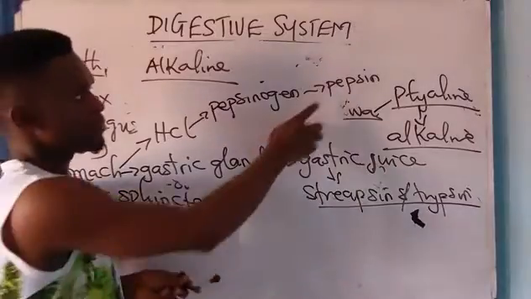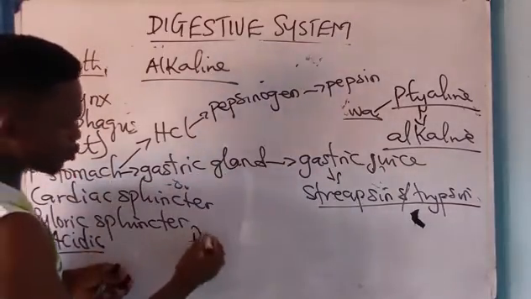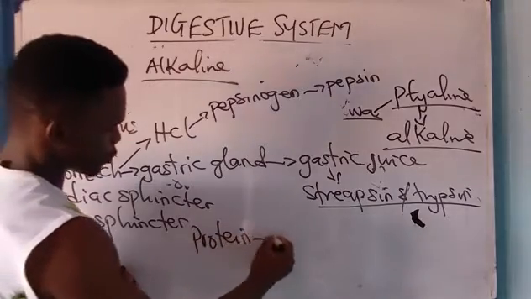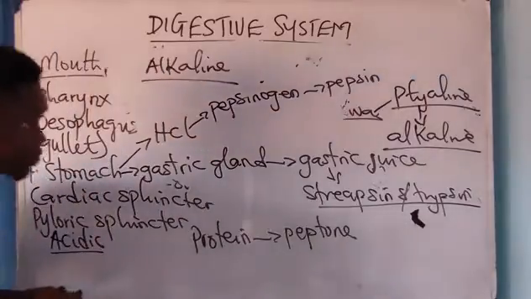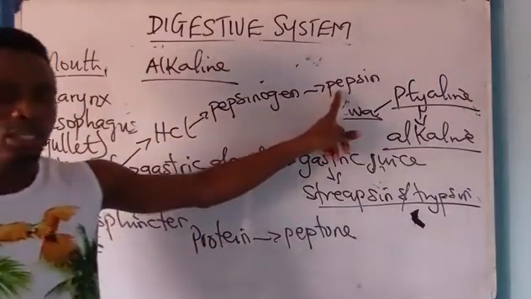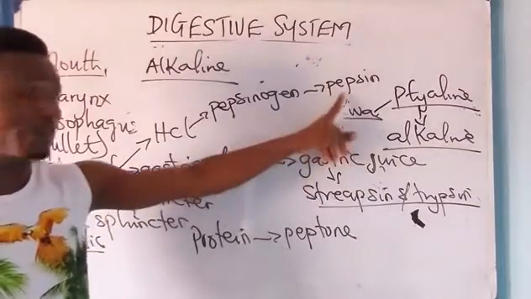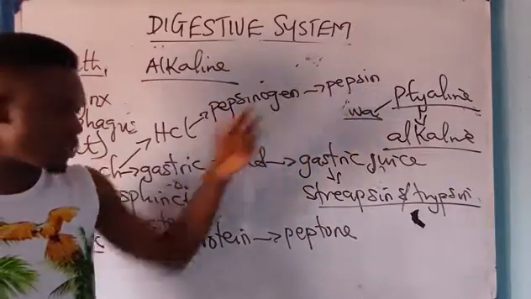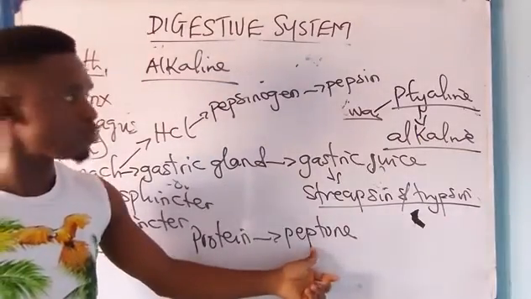The function of this pepsin is to convert protein to peptone. Take note of that.